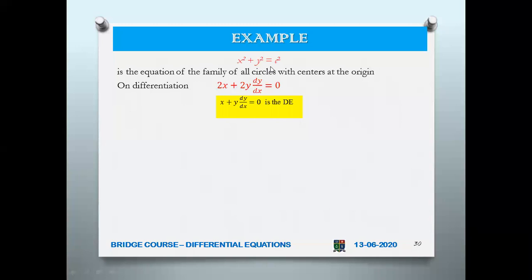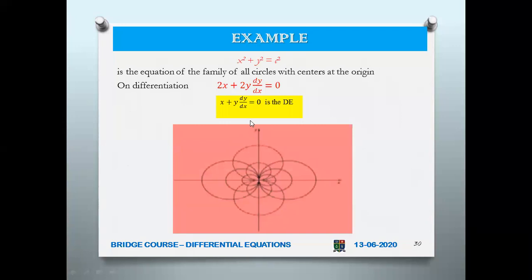So you will get 2x plus 2y into dy by dx, and the right hand side, since it is a constant, becomes 0. Cancel the 2, because 2 is not equal to 0. So x plus y into dy by dx equal to 0 is the differential equation of this family of curves. When you graph this, you will get concentric circles. This is the example of a family of differential equations.